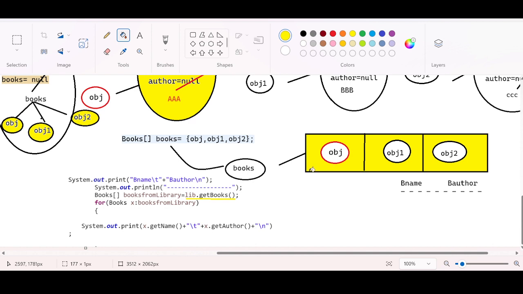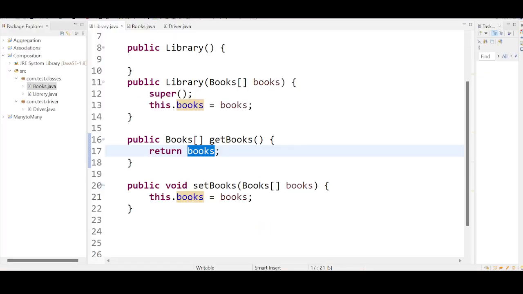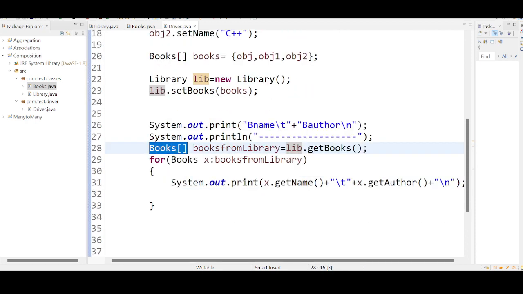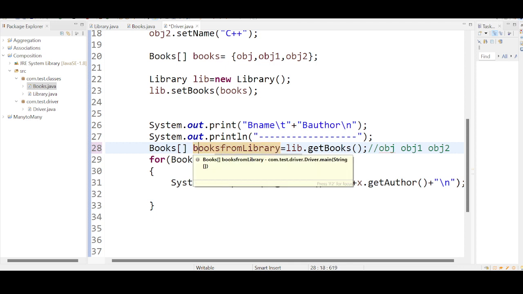So you need to catch hold of this array. For that, I am using an array variable, books from library. I am catching hold of this array. This method is returning books. How many books is it returning? Three sets of books: obj book, obj1 book, obj2 book. These three sets of books are in the form of an array. This needs to be captured and stored somewhere. I'm using a variable named books from library. It can be any name. You can also use X, no issues.